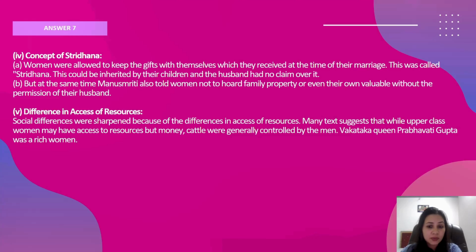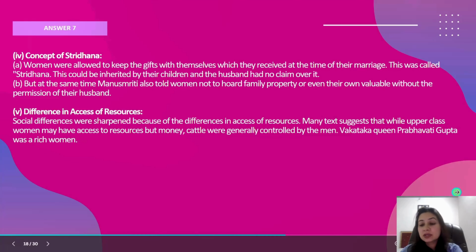Differences in access to resources. Yes, social differences were sharpened because of differences in access to resources. The higher ones had access to resources, and the lower ones did not. Many texts suggest that upper class women had access to resources, but money and cattle were generally controlled by men. Vakataka queen Prabhavati Gupta was a rich woman. So Prabhavati Gupta stands as an exception.